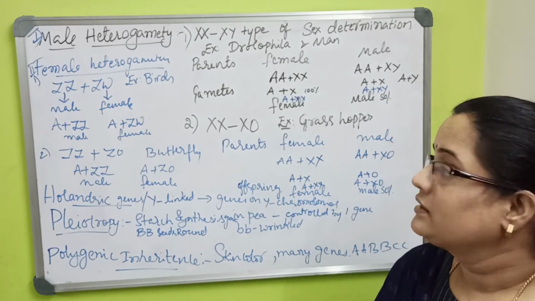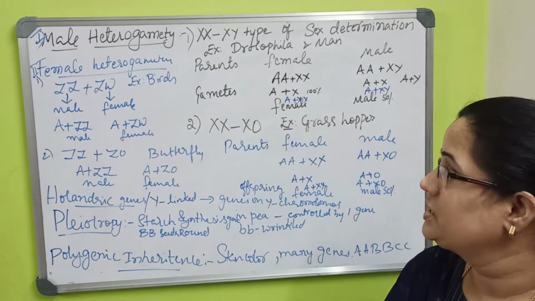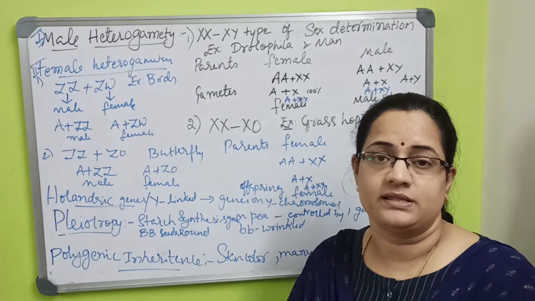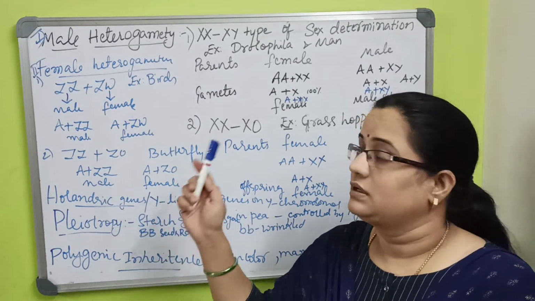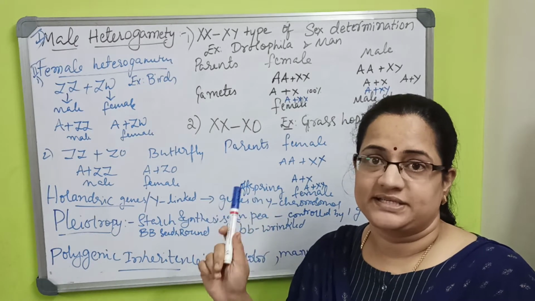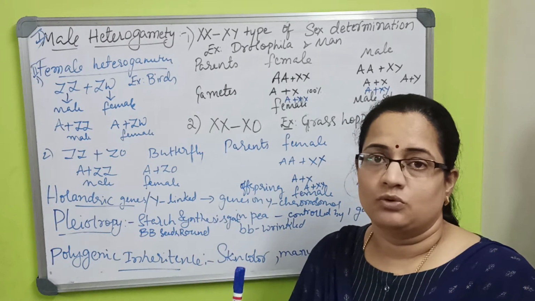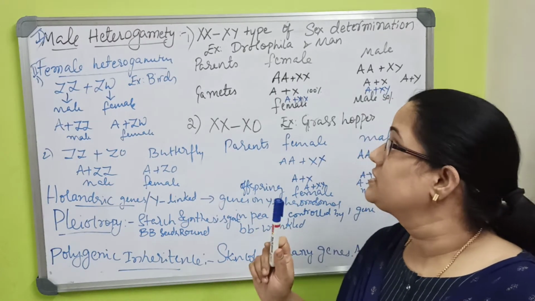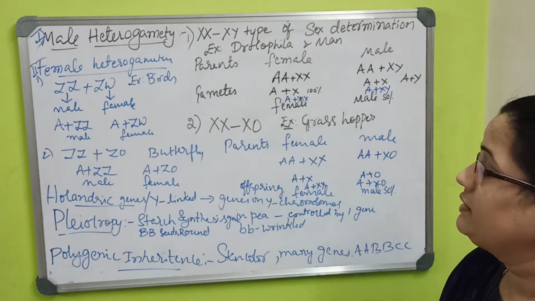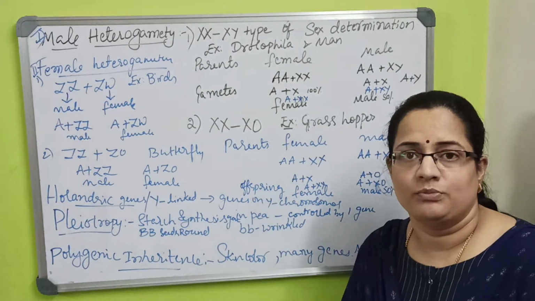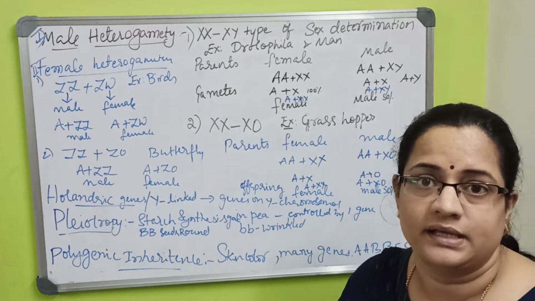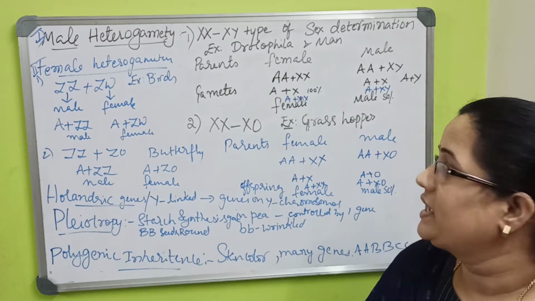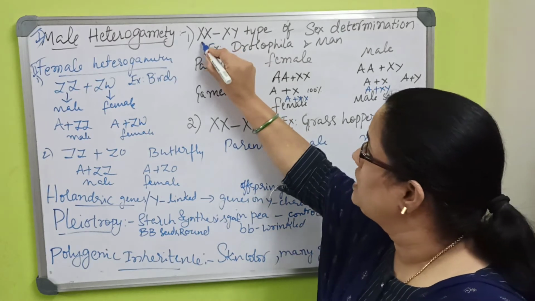After the earlier session, I am now going to teach about male heterogamity, which concerns genes decided by the sex of the organism. So male heterogamity and female heterogamity we are going to discuss here. The first one is for human beings, which I have told already. Human males will have XY chromosomes. That is what it is called here.